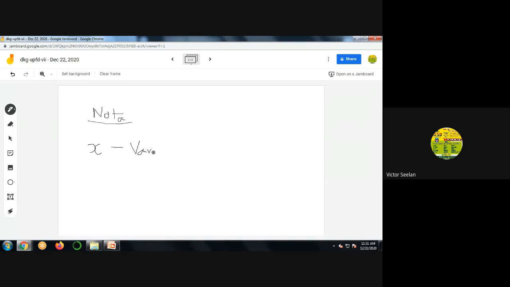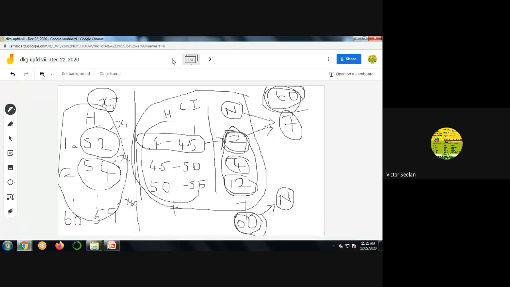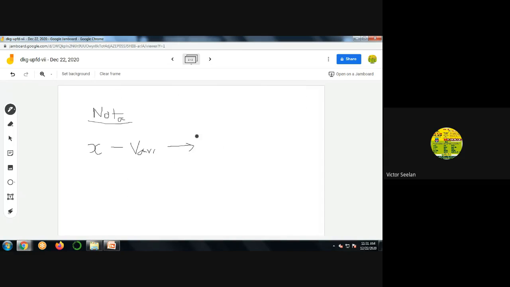In our example, X means height. So this is from our example. This is the name of the term, that is, the notation. So X means variable, and in our example, it is nothing but height.